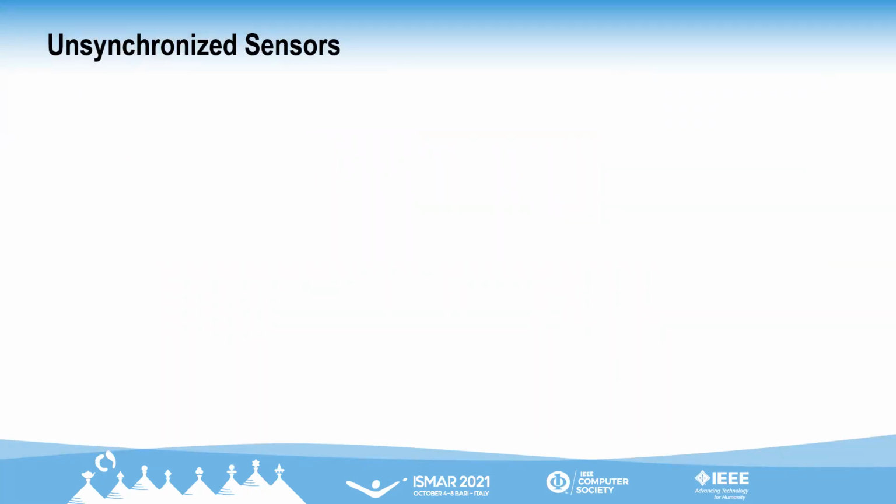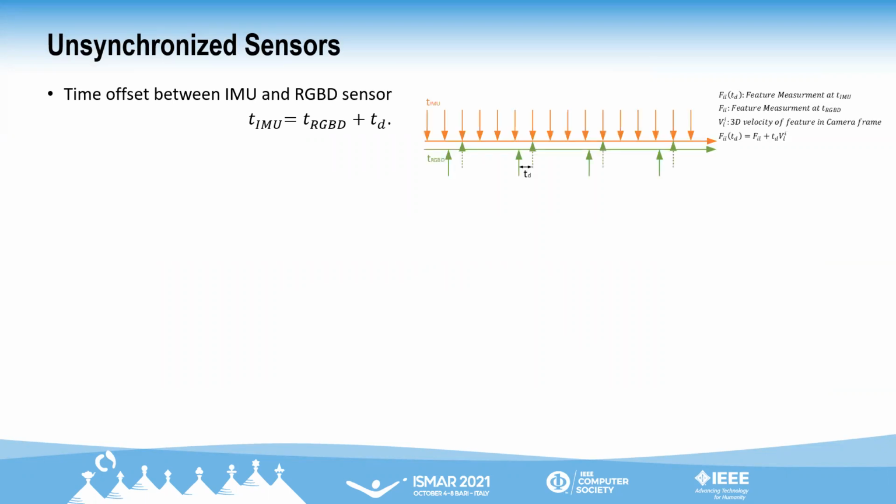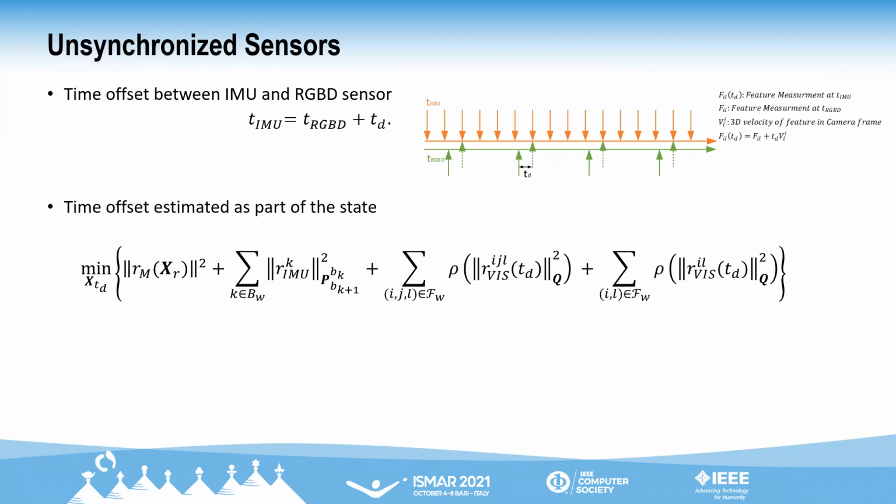In a scenario where we have unsynchronized sensors, we have a time offset between RGBD sensor and IMU sensor. This time offset is considered constant but unknown. To handle this problem, we propose to add time offset as part of VIO state. Using the 2D feature measurement and the depth measurement, we compute 3D velocity of the feature in camera frame. Using the 3D velocity and the time offset, we can propagate the feature measurement from RGBD clock to IMU clock. The VIO state, which includes the time offset, is then estimated by minimizing the cost function using nonlinear optimization technique.